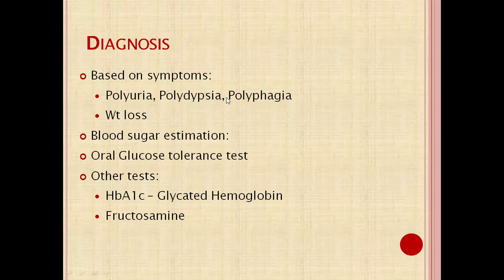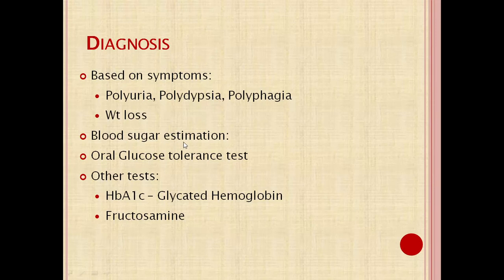Decreased utilization of glucose and increased utilization of fat and protein leads to polyphagia. And increased utilization of fats and protein by the cells in the absence of insulin leads to weight loss. So those are the basic symptoms seen in diabetes patients: polyuria, polyphagia, polydipsia, along with weight loss. Weight loss may not be seen at the time of diagnosis of diabetes mellitus, but the cardinal symptoms are mainly polyuria, polydipsia and polyphagia.